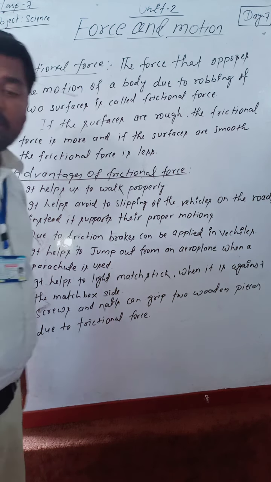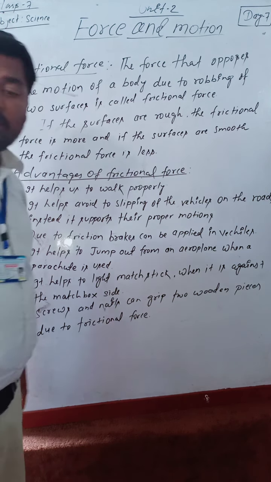Due to friction, brakes can be applied in vehicles. When we need to apply brakes in vehicles, friction is also necessary. It helps to jump out from an aeroplane when a parachute is used.